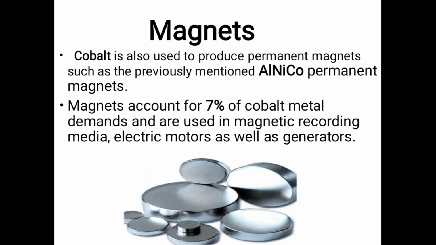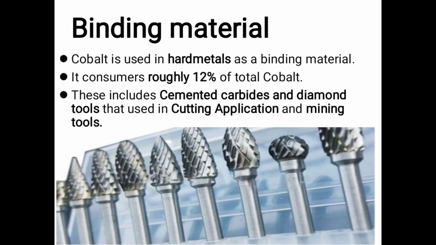Magnets. Cobalt is also used to produce permanent magnets, such as the previously mentioned aluminum nickel cobalt permanent magnets. Magnets account for 7% of cobalt metal demand and are used in magnetic recording media, electric motors as well as generators.